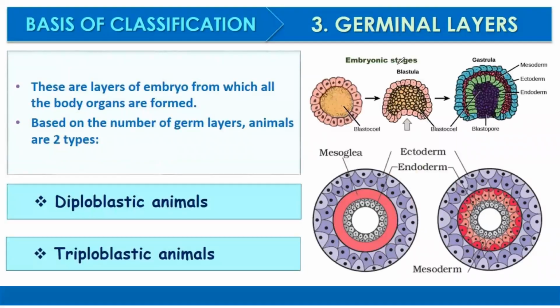The third classification characteristic is germinal layers. These are layers of the embryo from which all the body organs are formed. Based on the number of germ layers, organisms are either diploblastic or triploblastic.